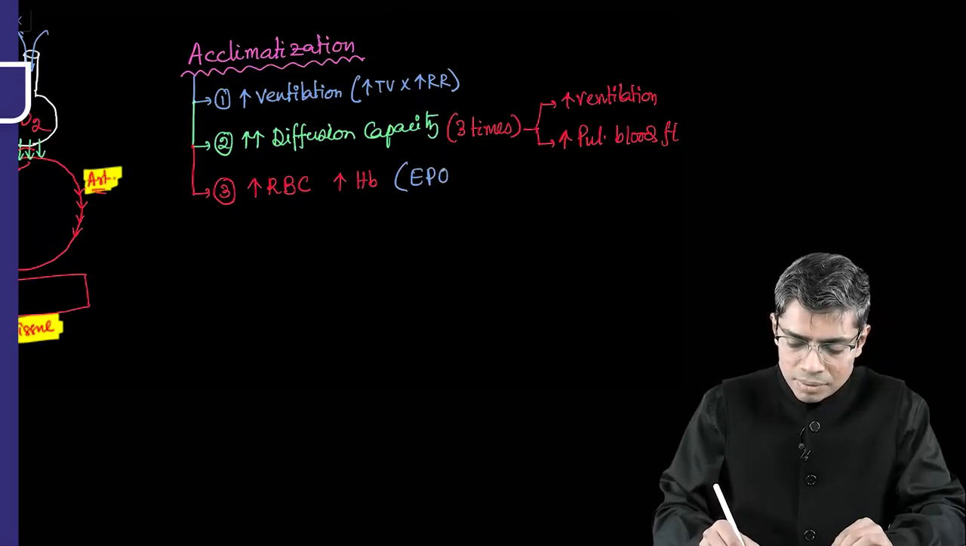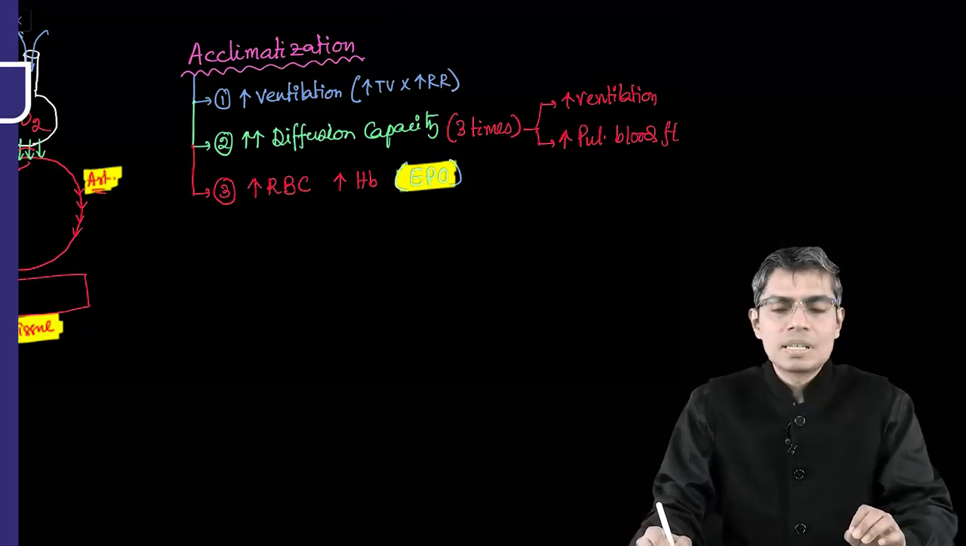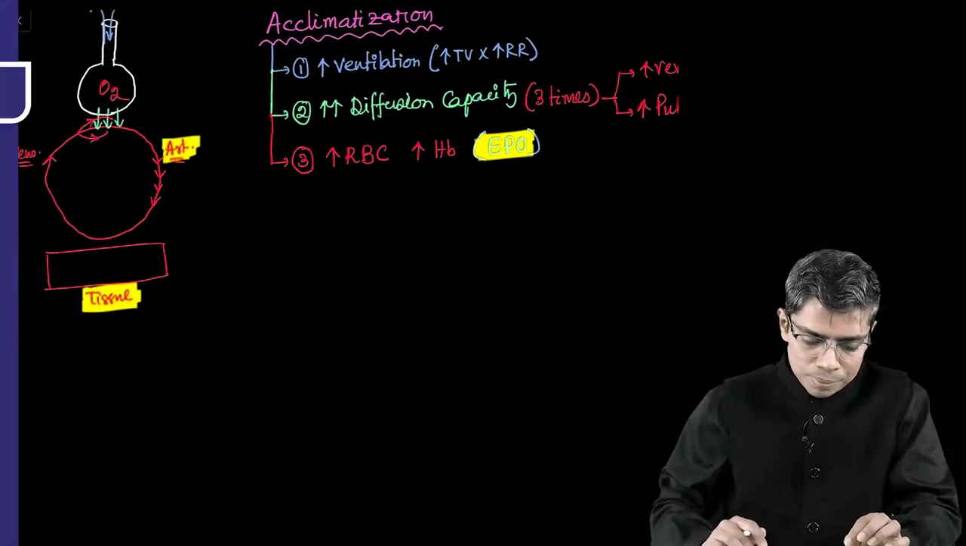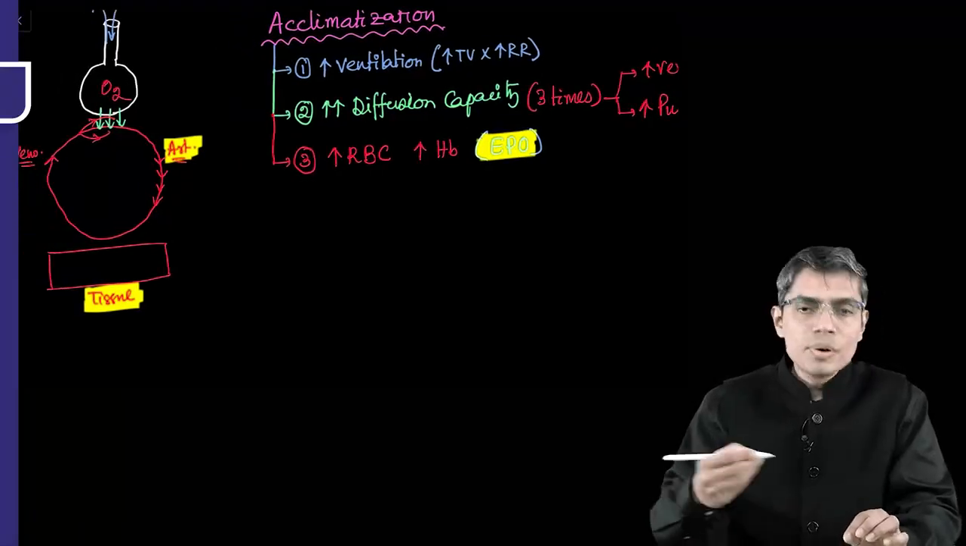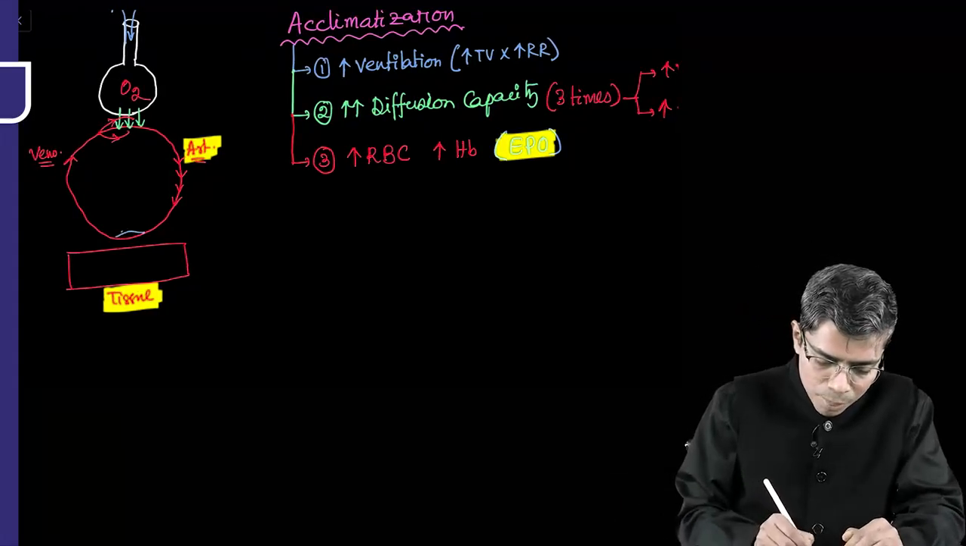Under the condition of hypoxia, one hormone will be produced from the kidney, that is erythropoietin, and erythropoietin will stimulate the development of RBC as well as hemoglobin development. I will tell you how, right? Now, number 4. Apart from this hemoglobin or RBC increment, you also have to increase the number of